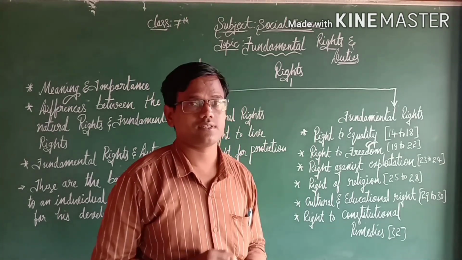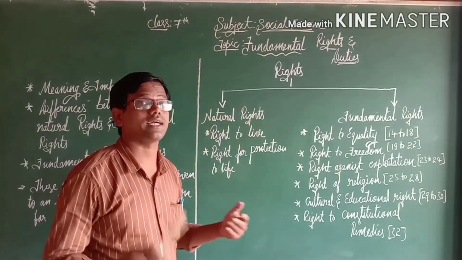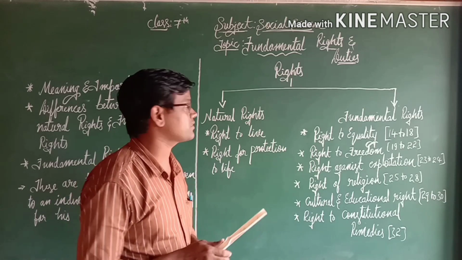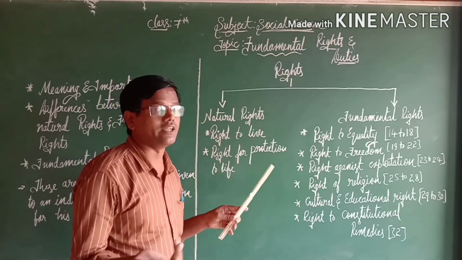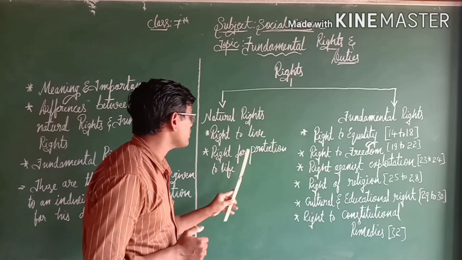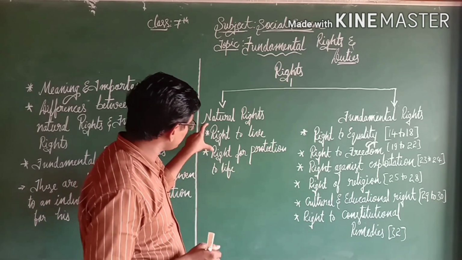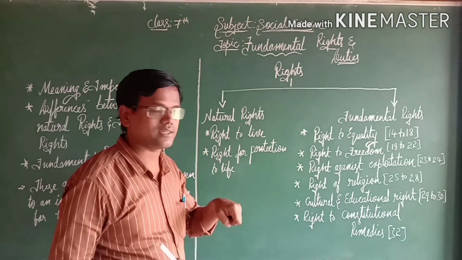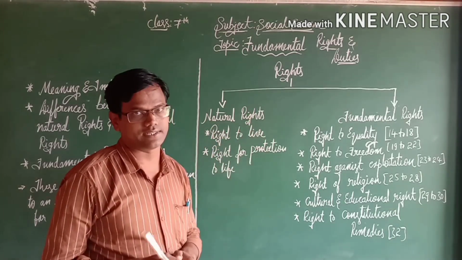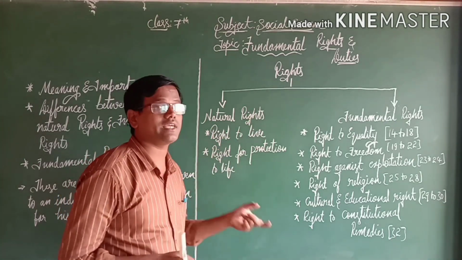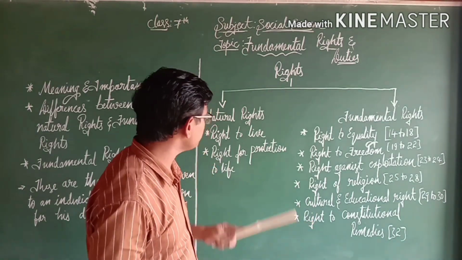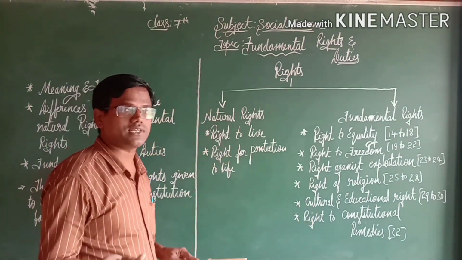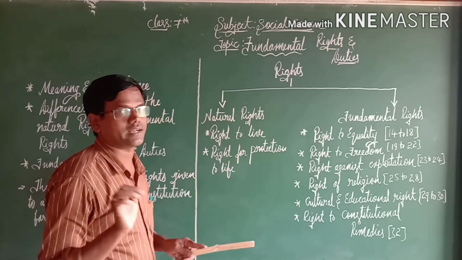The rights we get by birth or naturally, those we call natural rights. For example, right to live and right to protection of life. These two rights we consider natural rights, because we get these rights by birth. They are not given by someone, is it? So these two rights we consider natural rights.